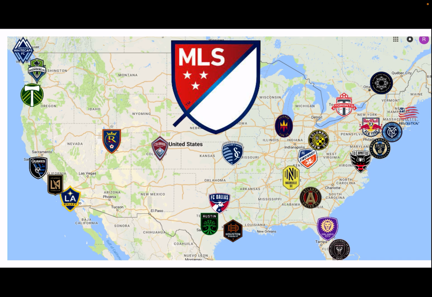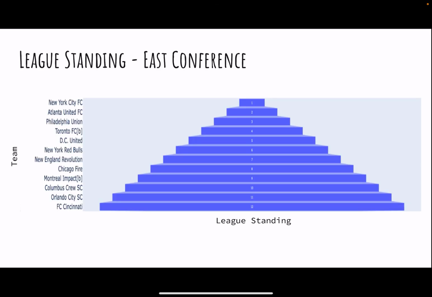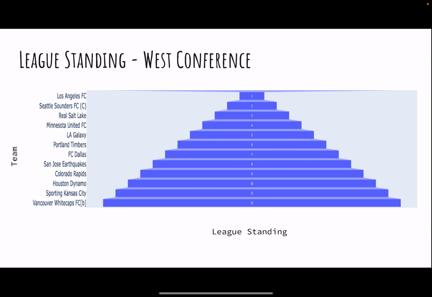The first thing I wanted to examine is the league standing of the previous season in 2020. Over here we have the East Conference, and we can see that New York and Atlanta are both on top of the league, with New York coming in first. And for the West Conference, we have the Los Angeles FC and then Seattle in second.